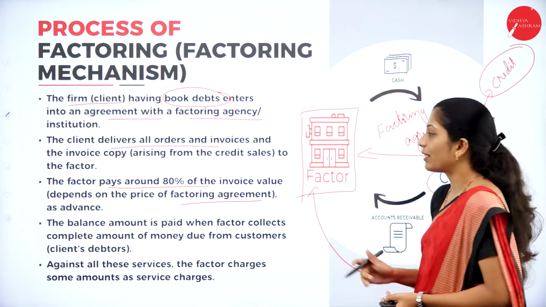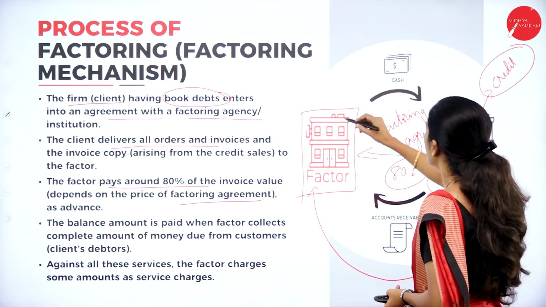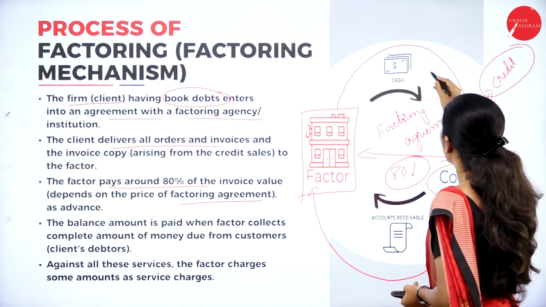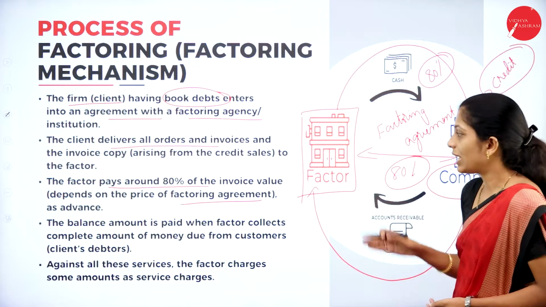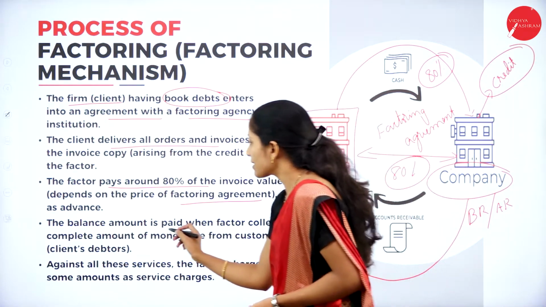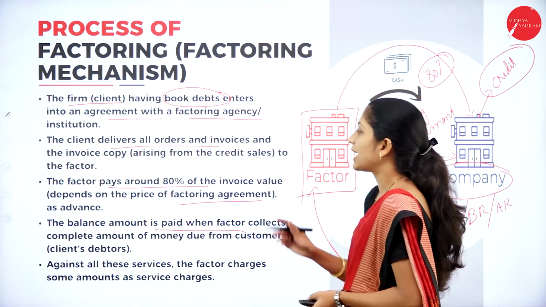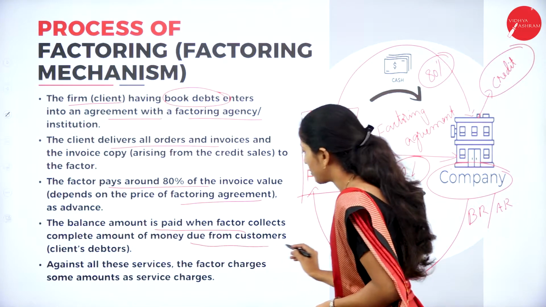So what will the factor do? The factor will pay 80% of the cash of the invoice as per the factoring agreement. The balance amount is paid when the factor collects the complete amount of money due from the customer.